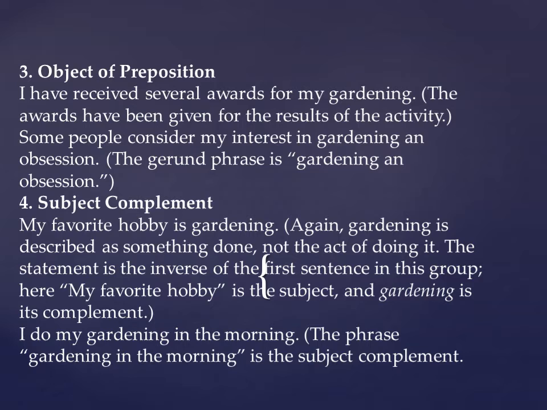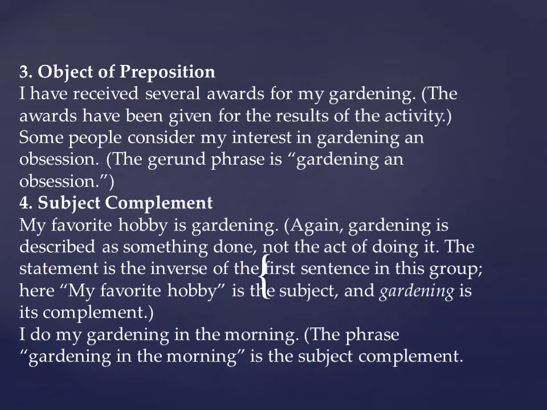Another way to differentiate between the other kinds of gerunds is that this kind is just the reverse of the first example, if you remember what I gave: gardening is my favorite hobby.